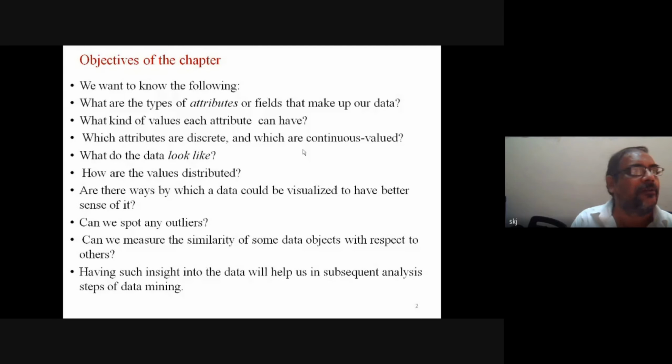So several such studies have been carried out. Distribution of data is also very important, because once you are aware of the way data is changing or varying or distributed, some kind of prediction is possible, or some kind of verification can also be done. Are there ways by which data could be visualized to have a better sense of it? Can we spot any outliers?